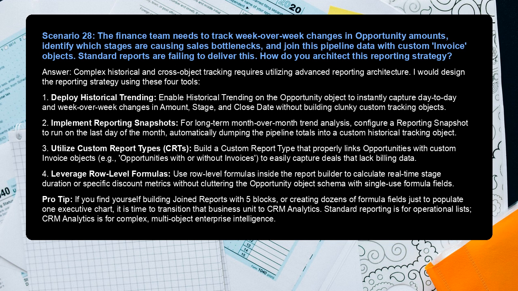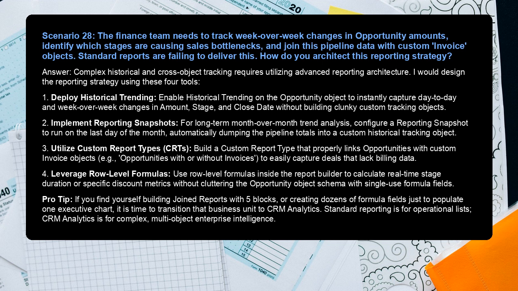Scenario 28. The finance team needs to track week-over-week changes in opportunity amounts, identify which stages are causing sales bottlenecks, and join this pipeline data with custom invoice objects. Standard reports are failing to deliver this. How do you architect this reporting strategy? Answer: complex historical and cross-object tracking requires utilizing advanced reporting architecture.